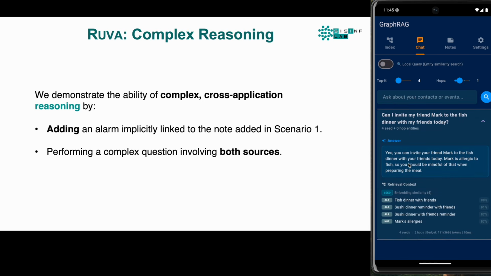Watch what happens. The system answers. Yes, you can invite your friend Mark to the fish dinner with your friends today. Mark is allergic to fish, so you should be mindful of that when preparing the meal. It successfully bridged the gap between a note and an alarm using the graph topology.